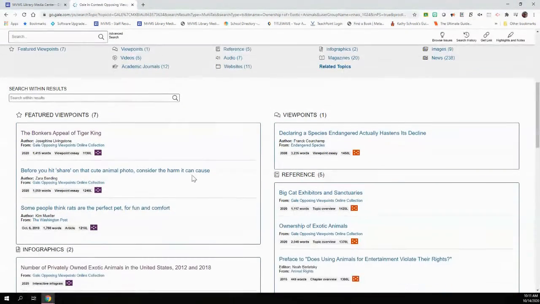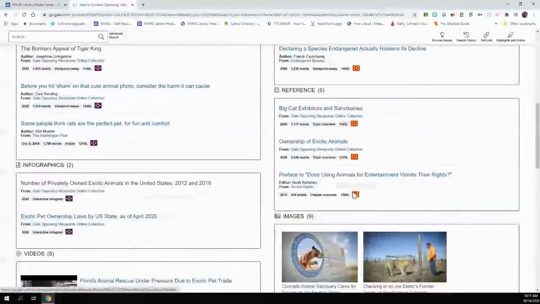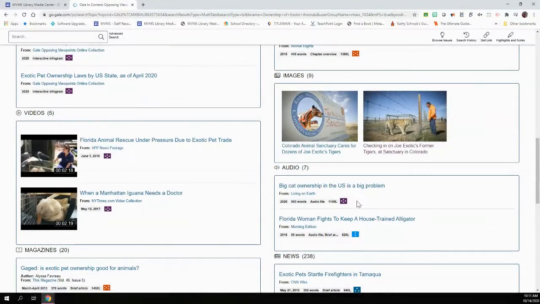Okay. Another thing to note is that the difficulty level of the resource is indicated with this little rectangle with it looks like a little dice, or a little die rather. So this one is a 4. It's a 1190 for Lexile. This one is a 5. It's a 1450 for Lexile. So these are a little bit more difficult in terms of their level.